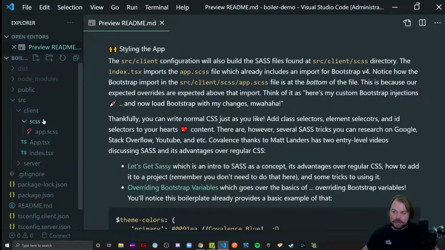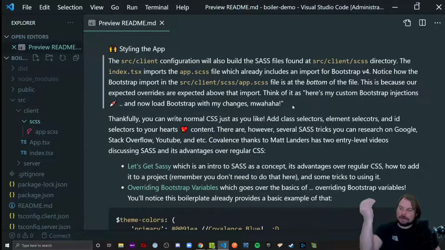So SCSS, or SASS, stands for Syntactically Awesome Style Sheets, and it's pretty much what TypeScript kind of is, kind of, not really. I think if TypeScript compiles to JS, then SASS compiles to CSS. So the point is, you get to write CSS with extra cool functions and variables and extra features that aren't available in raw CSS format, and then it compiles down to browser-safe CSS, which is why people like it so much.